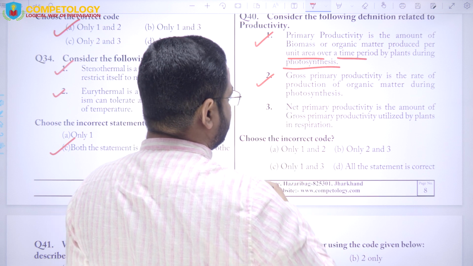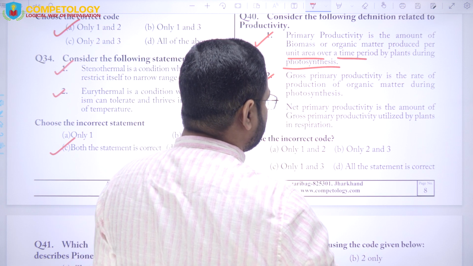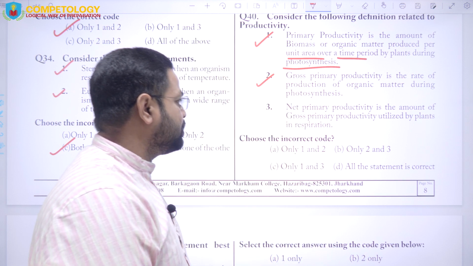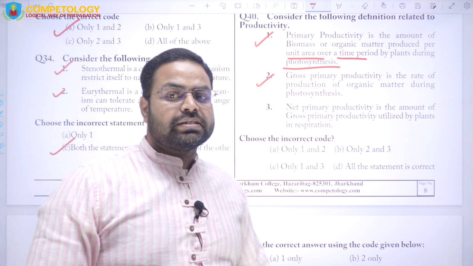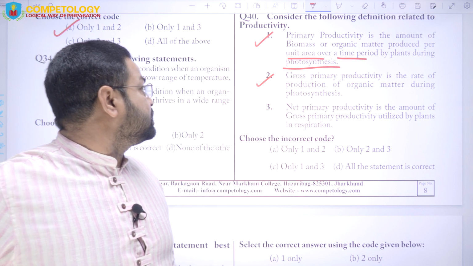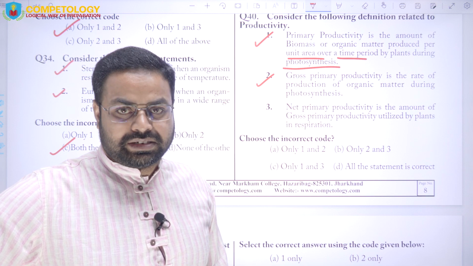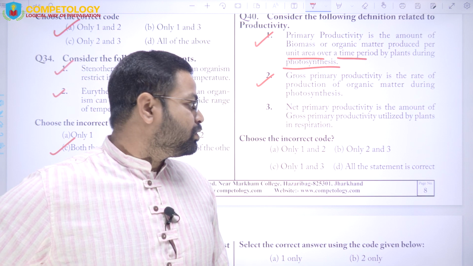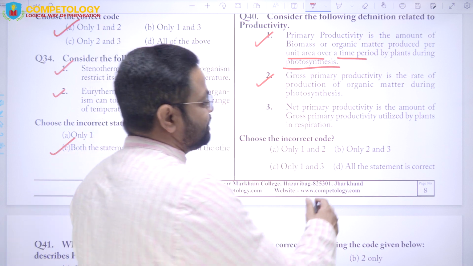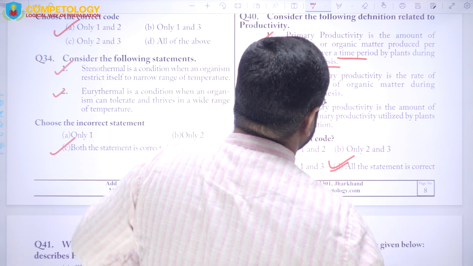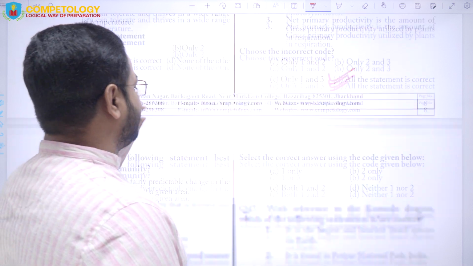This is also correct. Net primary productivity is the amount of gross primary productivity utilized by plants in respiration. So here the question becomes a bit tricky right now. However, if you go for the answer, then all the statements are correct, right? So here all the statements are correct.